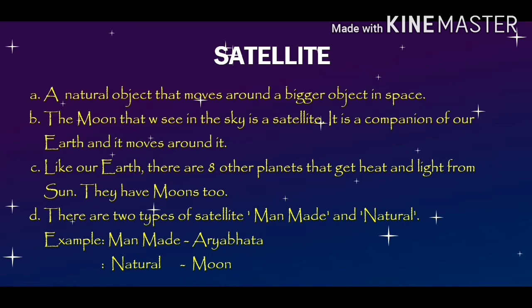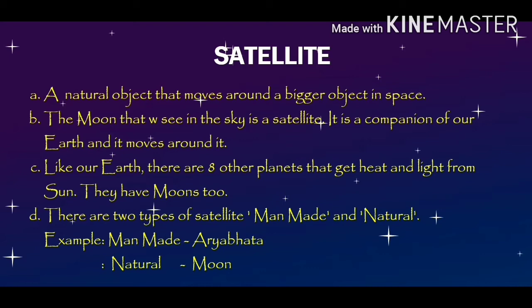The moon that we see in the sky is a satellite. It is a companion of our Earth and it moves around it. So the moon that we see, it's a natural object. It moves around a bigger object, that is Earth. Earth is bigger than moon, so it's a satellite. It is a companion of our Earth and it moves around it, right? It is a companion because moon moves in the axis of Earth. Okay, now let's come to the next point.